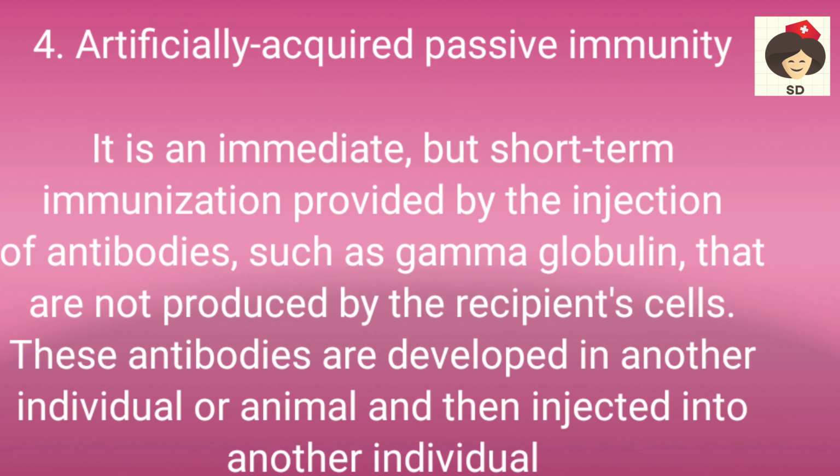Finally, it is the artificially acquired passive immunity. It is an immediate but temporary, short-term immunization provided with injection of antibodies such as gamma globulin that is not produced by the recipient's cells. These are antibodies prepared from an animal or another human being and then injected into another human being, mainly in immunosuppressed patients. When their immune system is not functioning, we take another person's immunoglobulins and inject them into this patient. So this is about immunity.